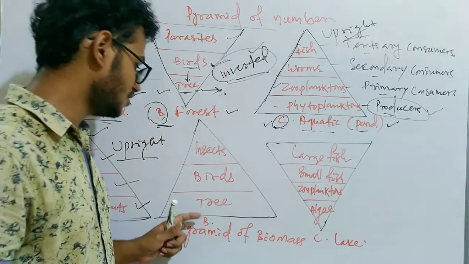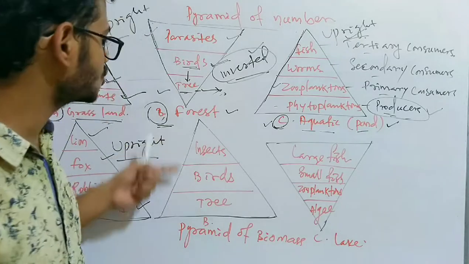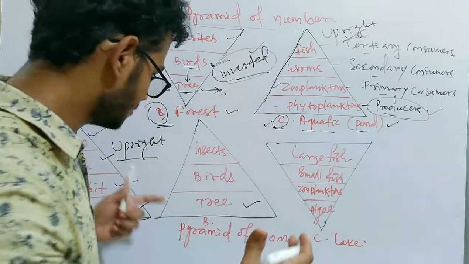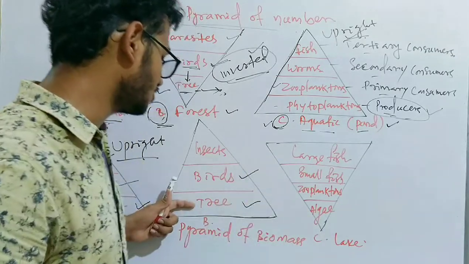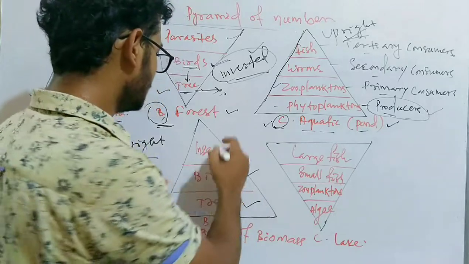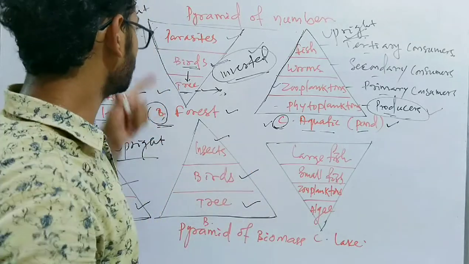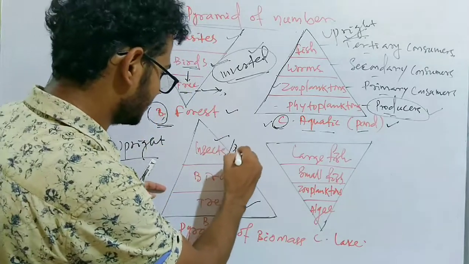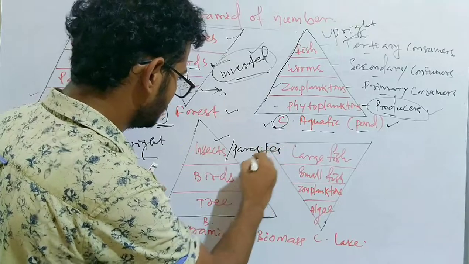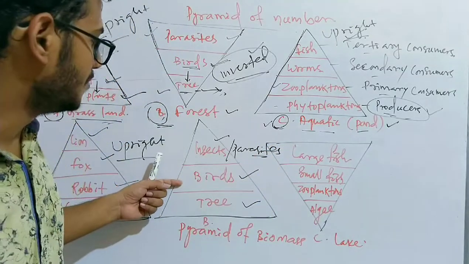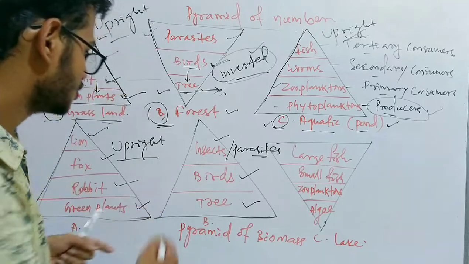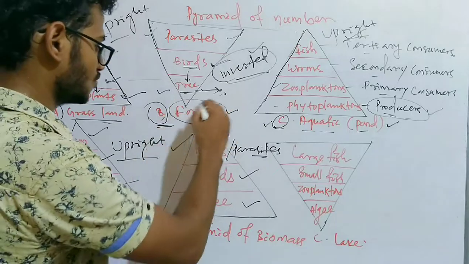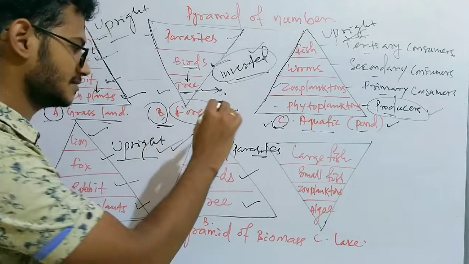Likewise, the pyramid of biomass in the forest ecosystem is also upright, because the biomass of the trees is highest. The birds depending on the trees have less biomass, and the insects, the parasites which depend on the birds, here I can write the parasites, are again less in biomass as compared to the birds. So it is also upright. The pyramid of biomass in the forest ecosystem is upright, right?